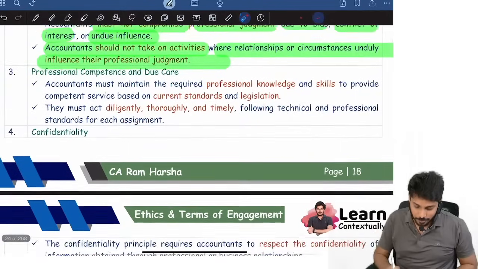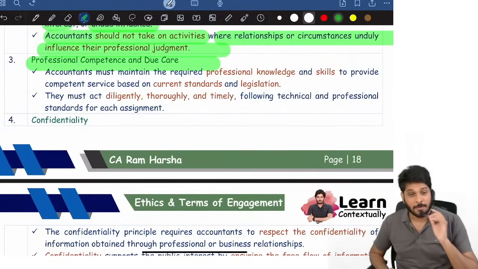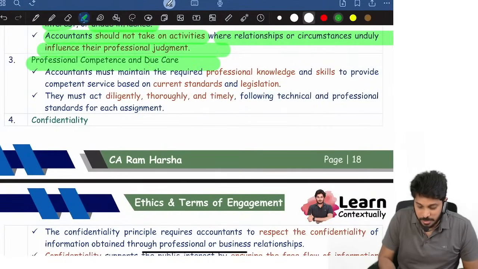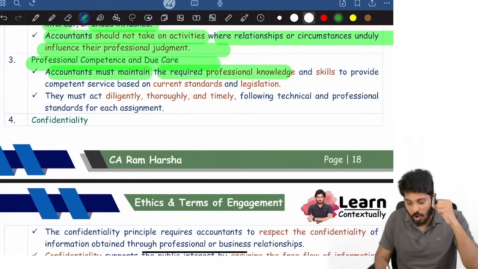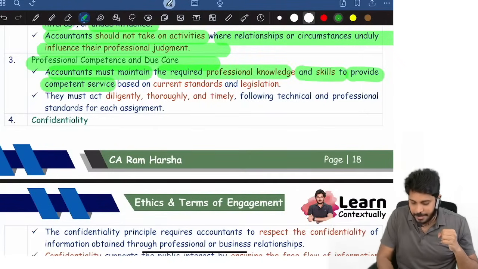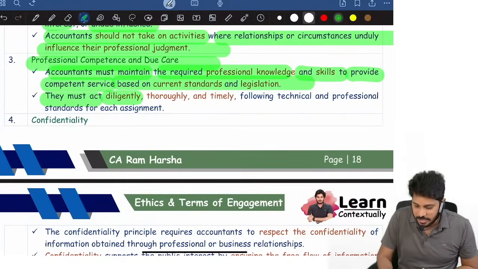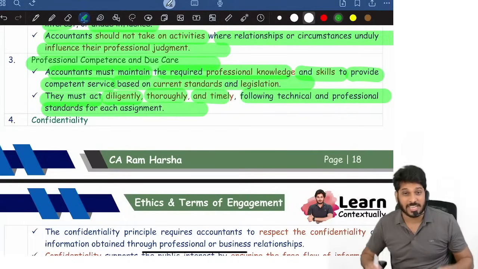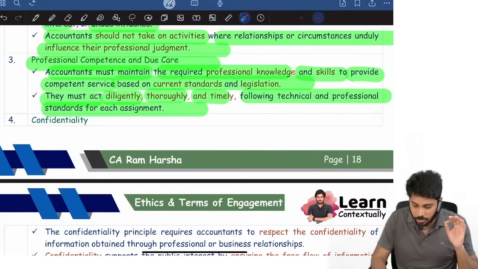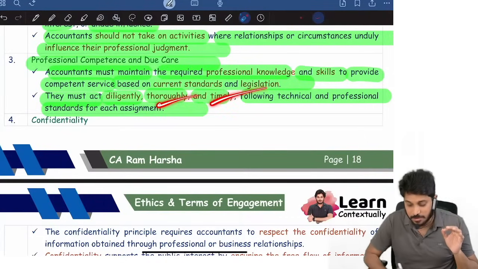Yes or no? Then the third ethical principle is professional competence and due care. You must maintain the required knowledge and skills to provide competent service based on standards and legislation. They must act diligently, thoroughly, and timely, following technical and professional standards for each assignment. So the professional accountant must act diligently, thoroughly, and timely.